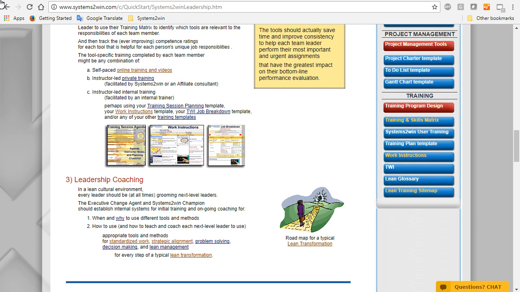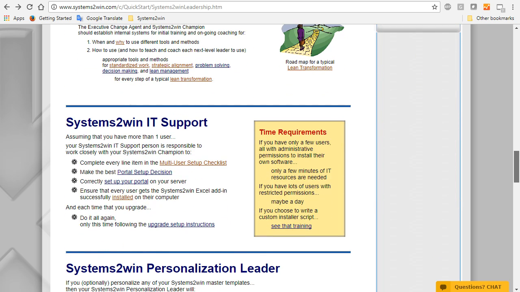And along with your executive change agent, your Systems to Win champion plays a major role in leadership coaching to train and mentor and work with your next level leaders to ensure that you sustain and spread your lean culture throughout your organization. And a big part of that is ensuring that each leader knows when and why to use different tools and methods. So your Systems to Win champion works with each team leader and with your IT department, whose responsibilities are outlined here.